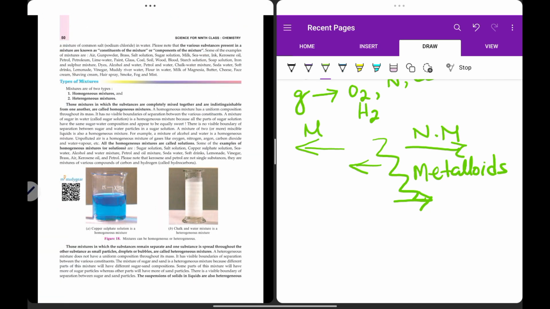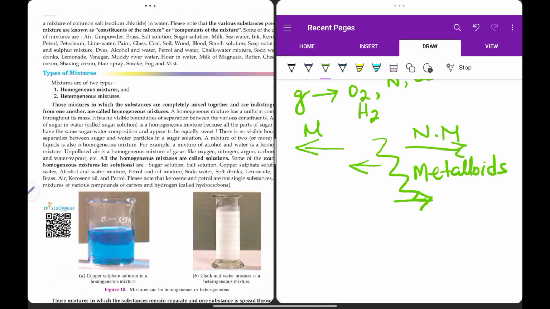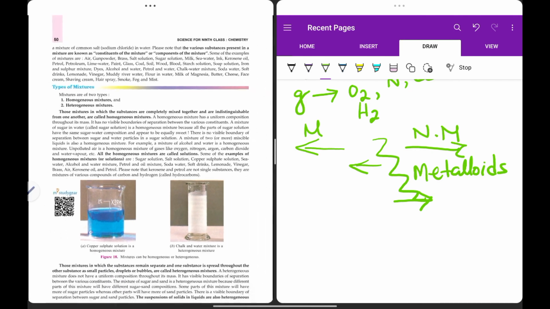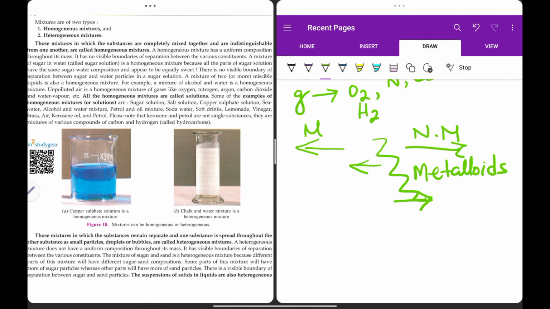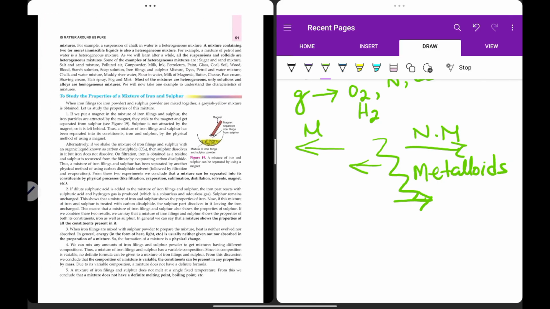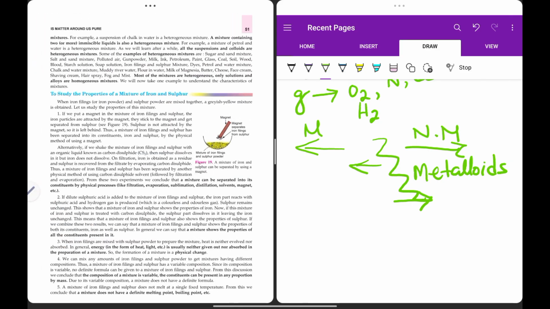Moving on to the next page, here we see there are types of mixtures, homogeneous and heterogeneous. As I already mentioned, homogeneous means containing the same types of substances, containing uniform composition throughout, and heterogeneous means containing different types of substances, containing non-uniform composition throughout. So these are the essential differences between homogeneous and heterogeneous substances.